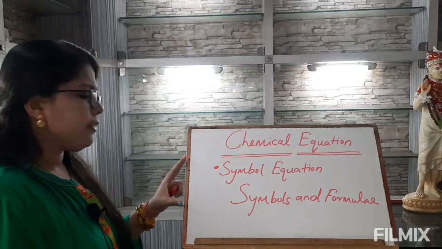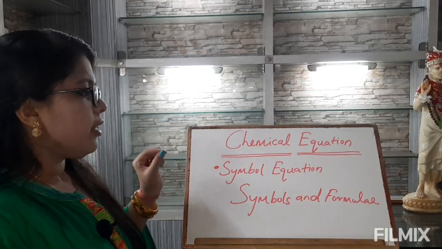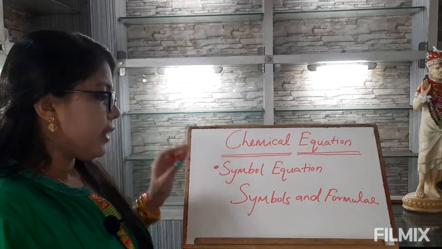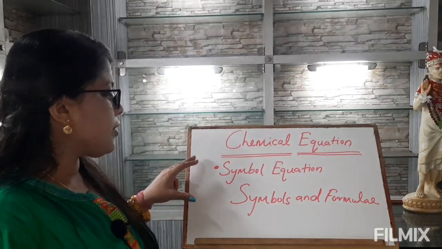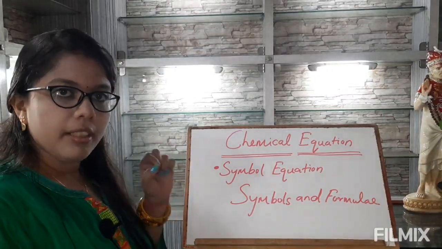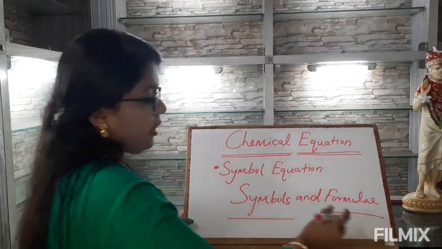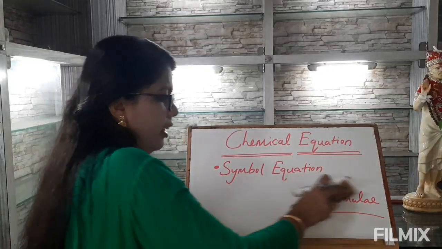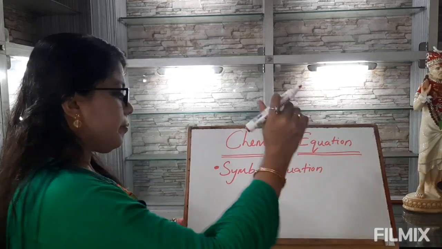Here, the difference between the word and the symbol equation is just that in a word equation the reactants and the products are written in words, and in a symbol equation the reactants and products of the particular chemical reaction are written by means of symbols and formulae. Rest everything holds the same. Let's take some examples, the same ones, so that we can correlate.